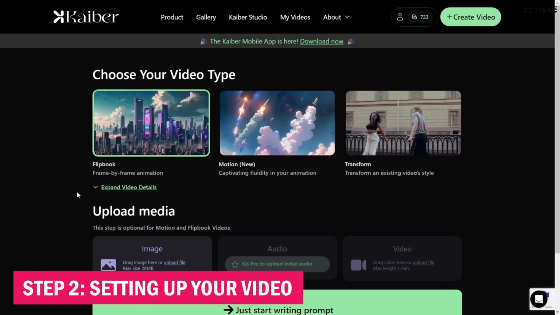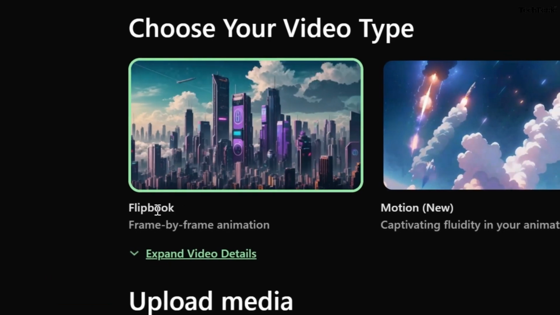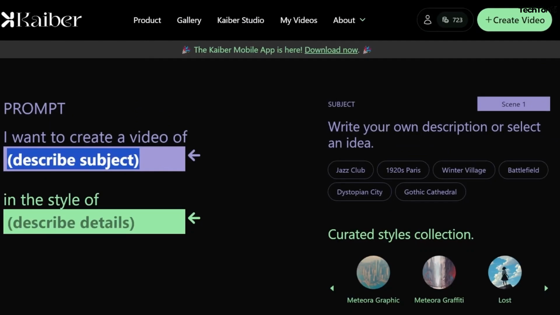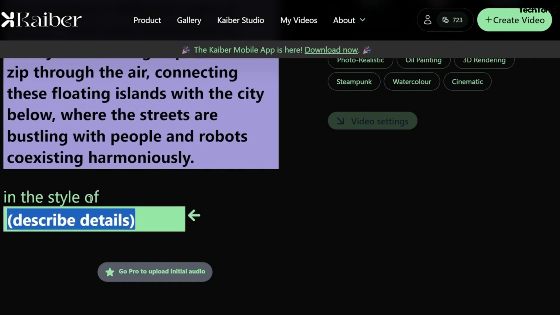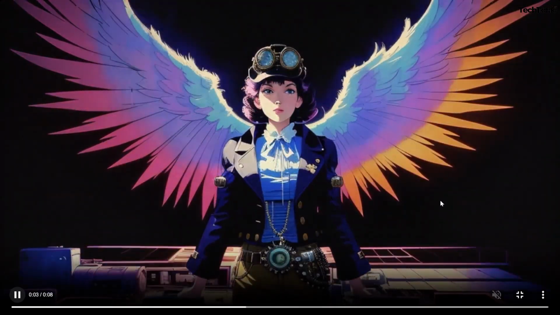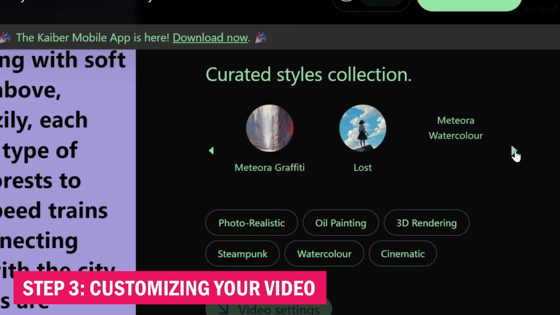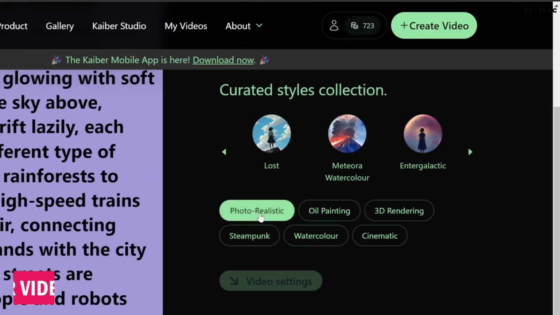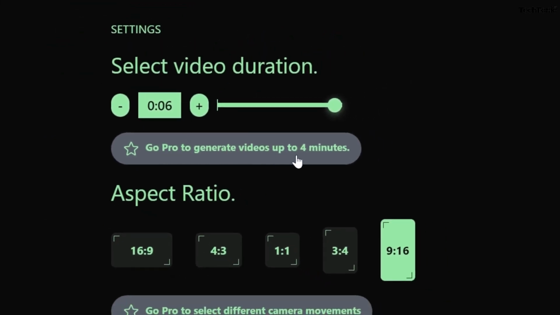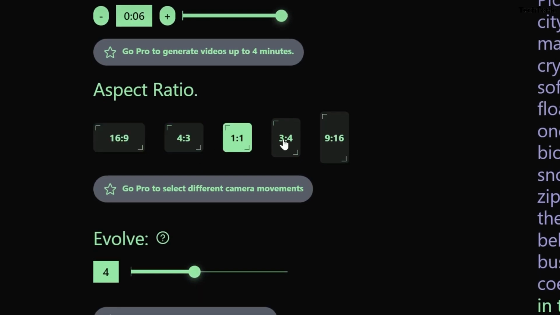Step 2. Setting up your video. After signing up, log into your Kaiber AI account. You'll land on the dashboard where you can start creating your video. Input your text prompt and select your preferred style from the options available. Kaiber AI offers various styles including cinematic, retro, and more. Step 3. Customizing your video. Explore additional features such as beat syncing with animations, video length adjustment, camera movements, and animation frequency. These options allow you to tailor the video to match your creative vision.